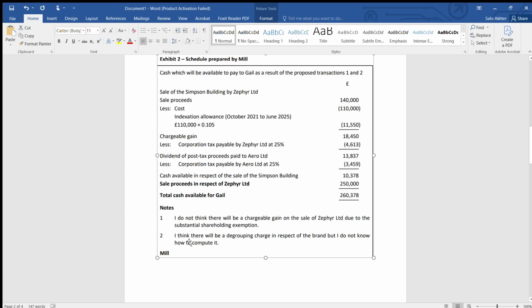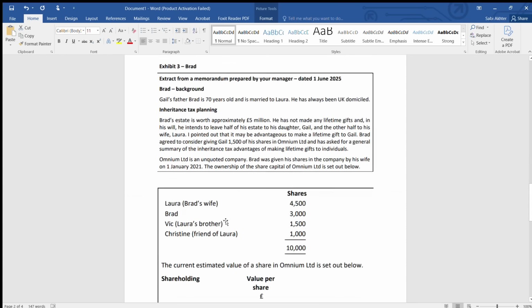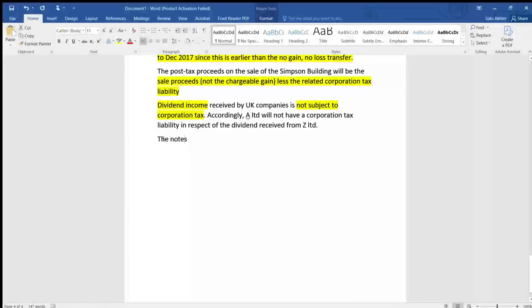Next, they think that there will be a degrouping charge regarding brand, but they do not know how to compute it. So the notes you will write as a separate subheading. This you get from your requirement itself. So there are two notes and you will make sure that you write both the notes. When you write it, write note number 1 and 2. So this is where you are going to get your professional marks.